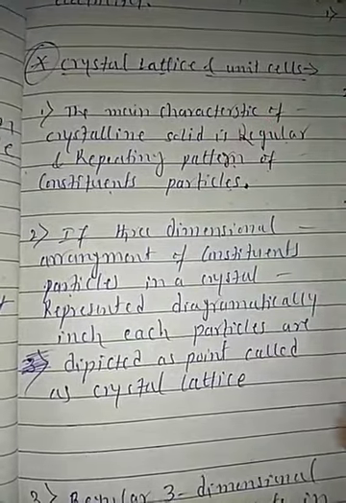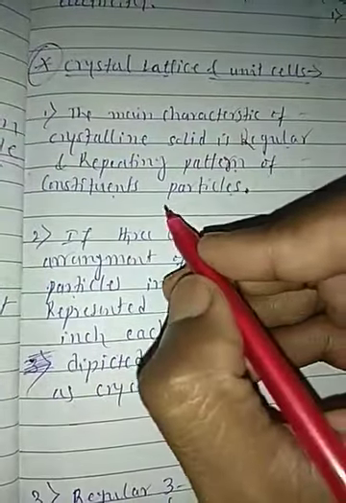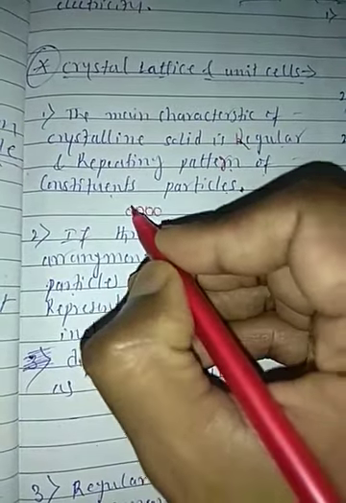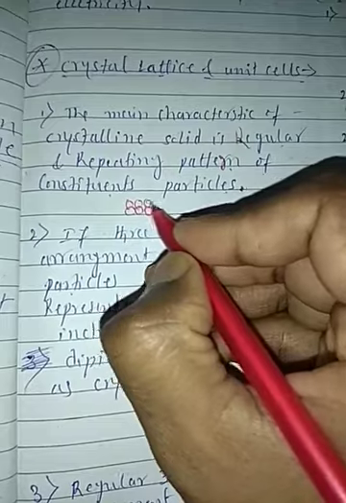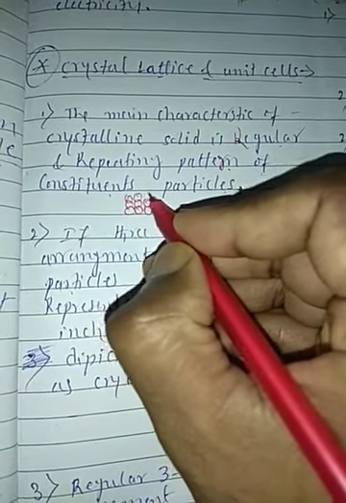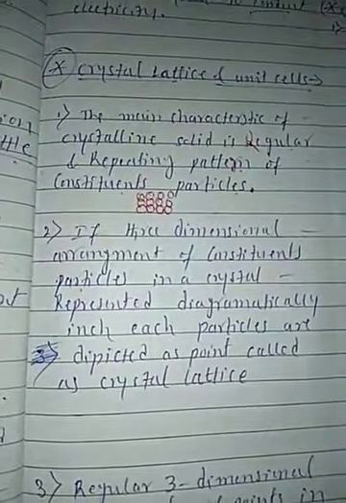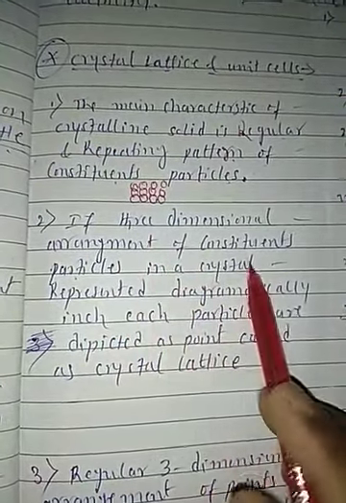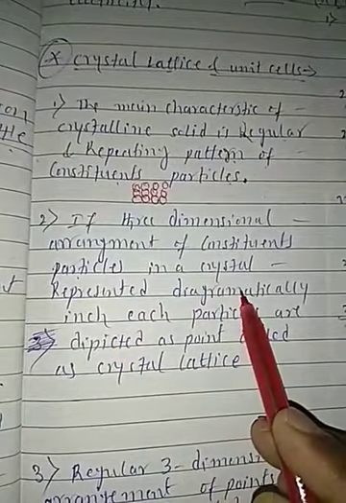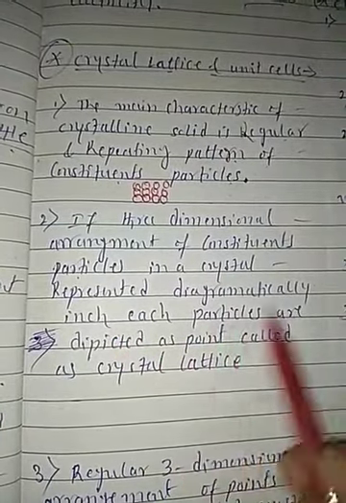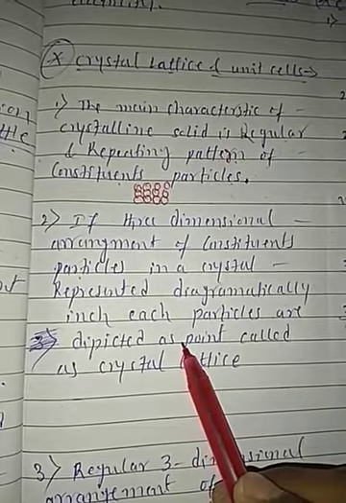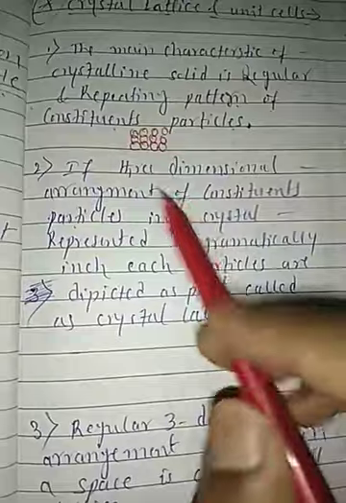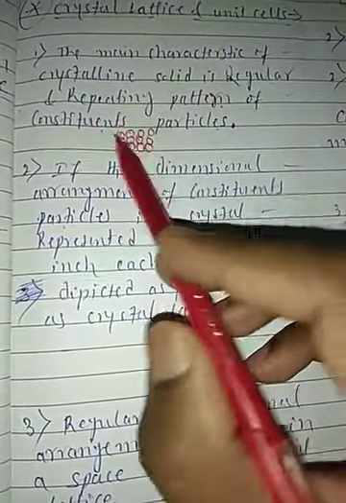It means that in a crystalline solid the particles are repeated regularly, side by side and one above the other, like this. Right, students? If the three-dimensional arrangement of the constituent particles in a crystal is represented diagrammatically, with each particle depicted as a point, it is called a crystal lattice.